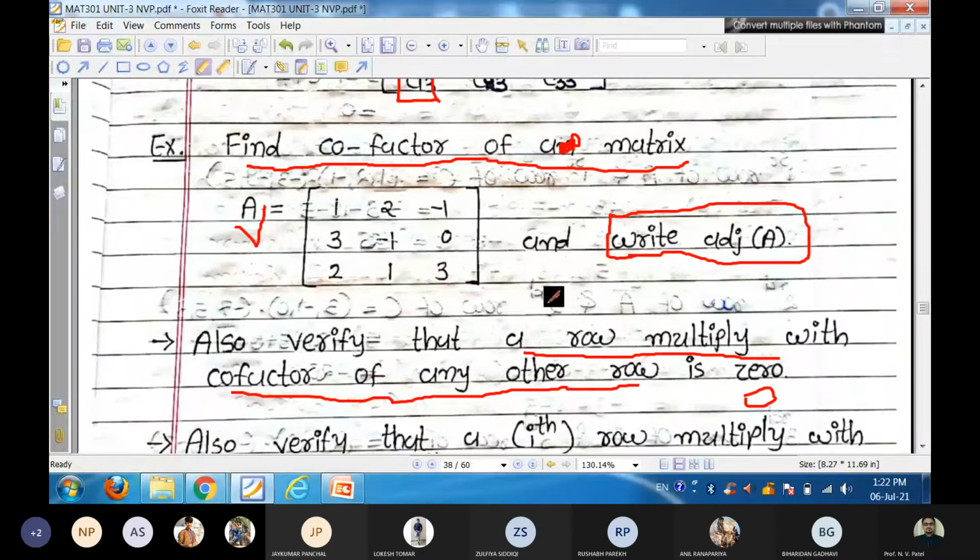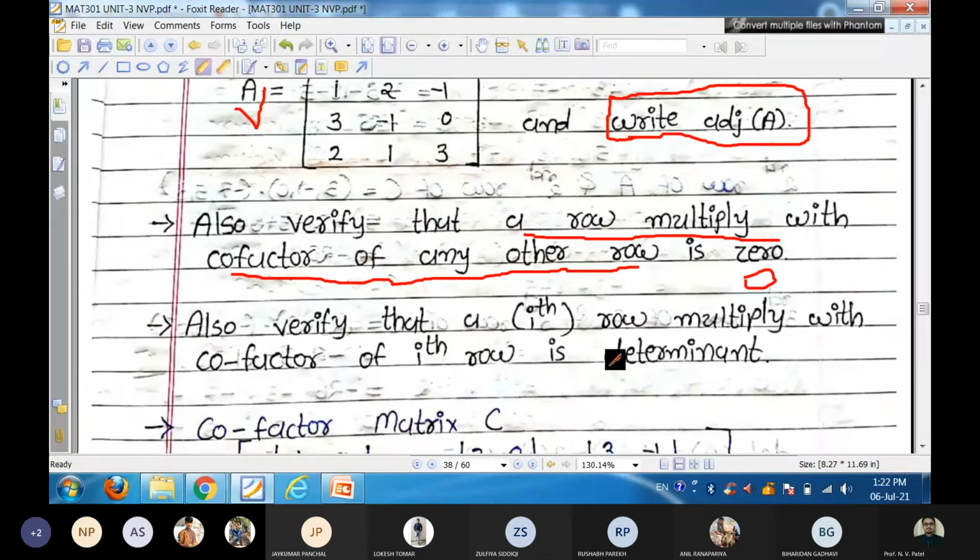And next, if we multiply the ith row of the original matrix with the ith row of the cofactor matrix, the product is equal to the determinant. And that definition is called our Laplace expansion.